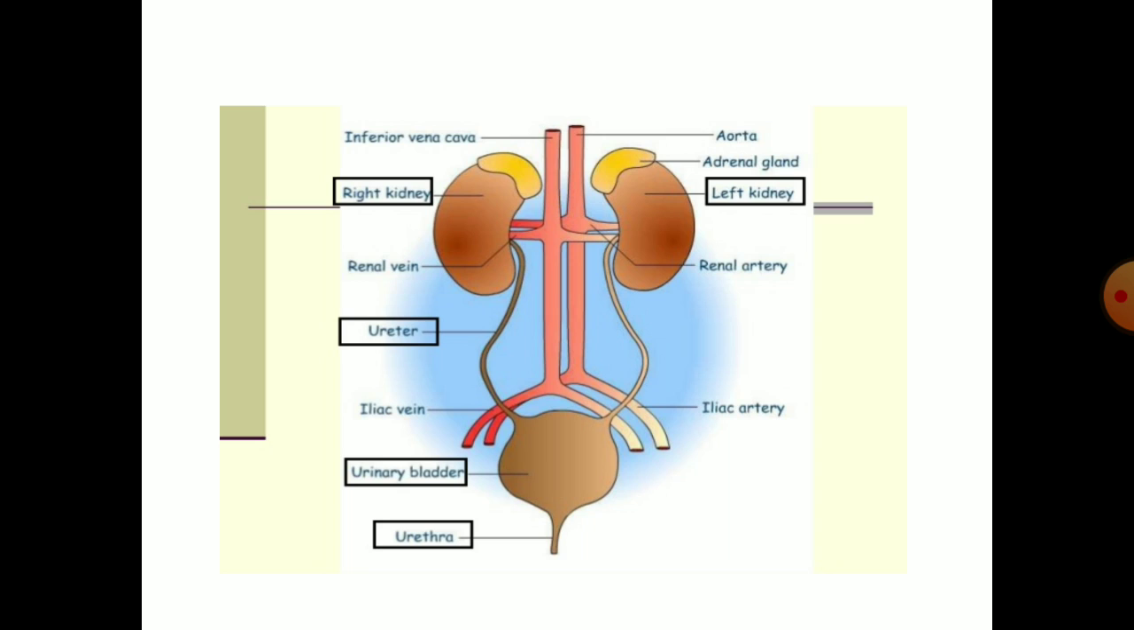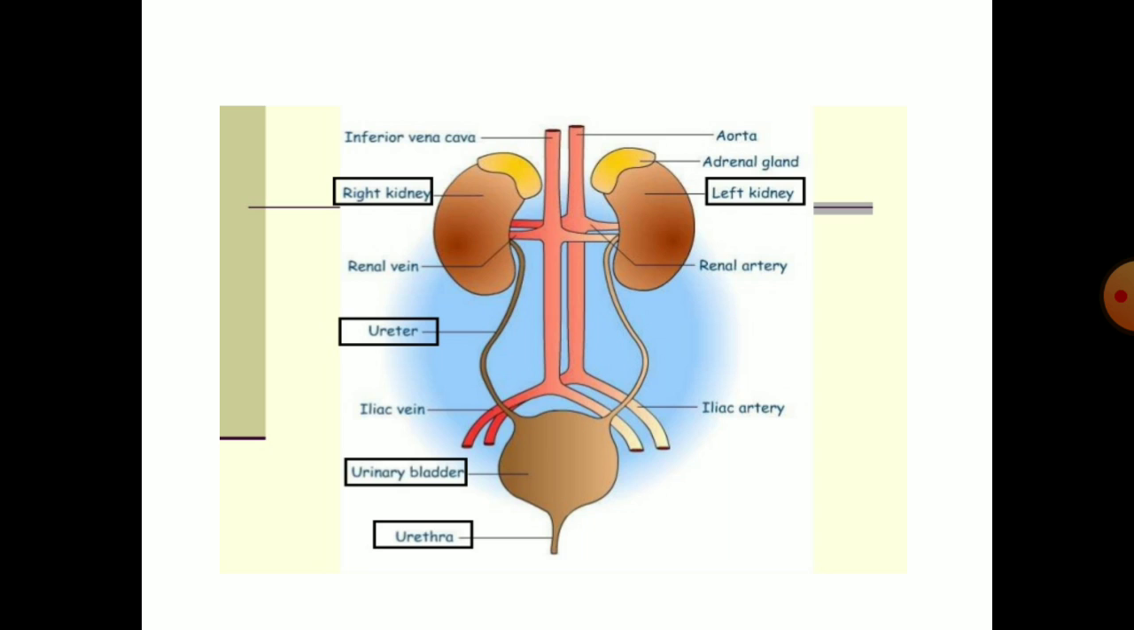Now let's recall, you must have this in mind: a pair of kidneys is present in humans, a pair of ureters, and a urinary bladder along with a urethra. So these are the basic parts of the human urinary system.